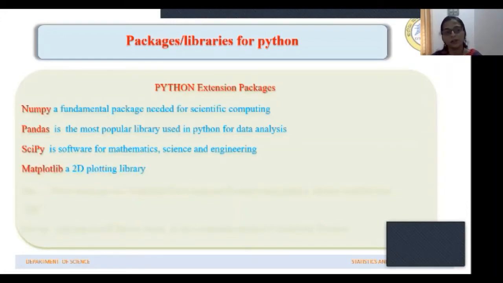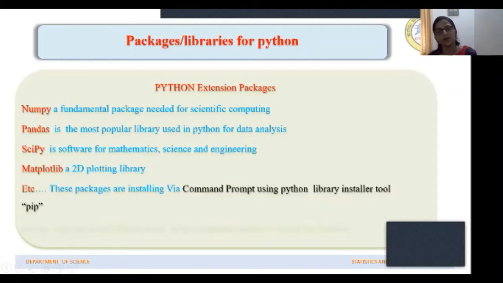Then Matplotlib is a 2D plotting library which allows visualization of data for plotting graphs and all. We can use this library. Now, to install these libraries or packages, you should install them through the command prompt using the Python library installer tool called pip.